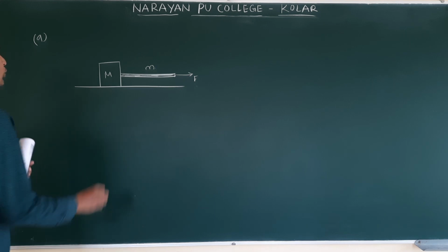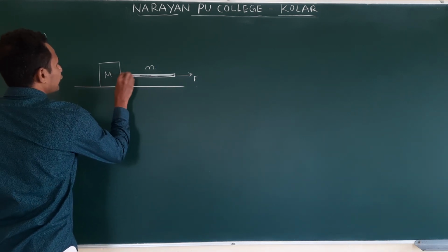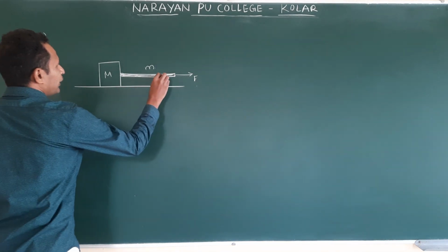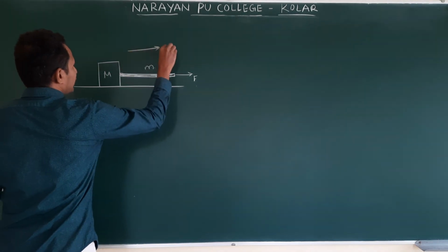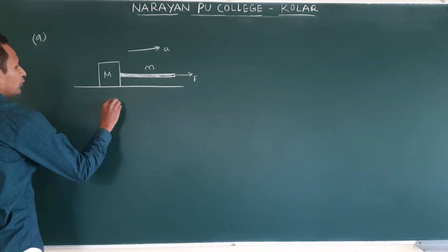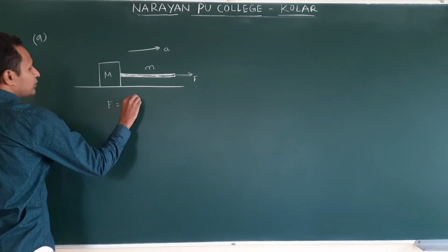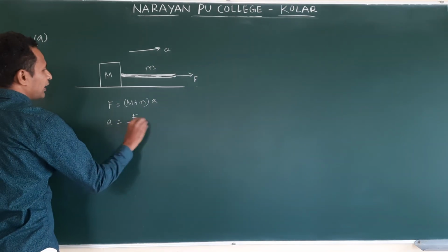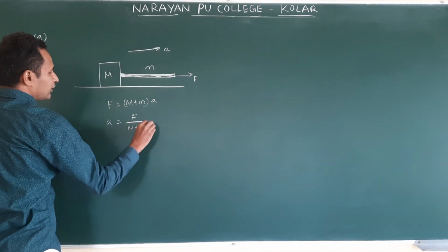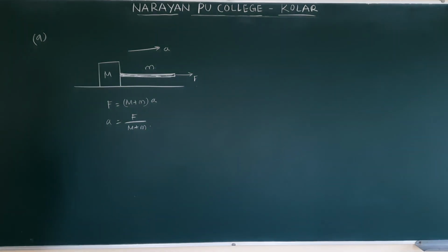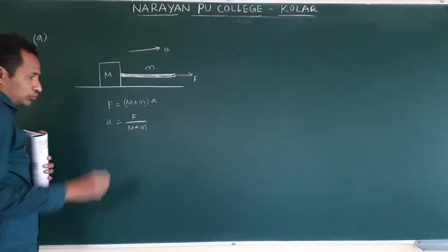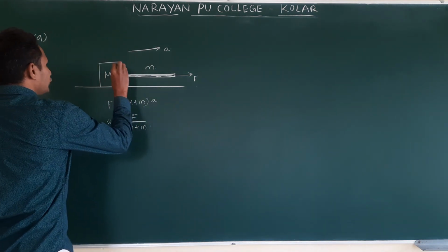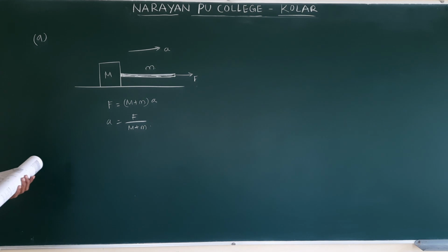Clear? So, first we will try to find the acceleration. Why we find the acceleration, we will come to that. By applying force, this total system will accelerate. So F is equal to total mass, M plus m, into A. A is equal to F by M plus m. This is the acceleration of the system.